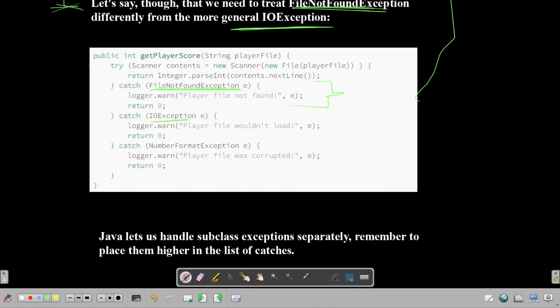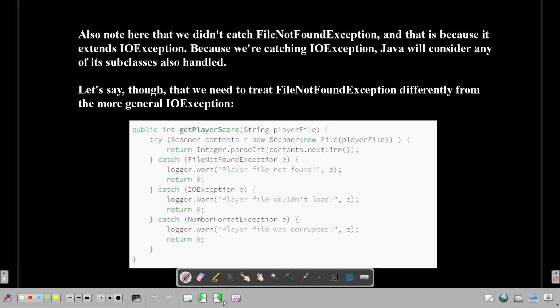So this order would be obeyed, and FileNotFoundException will be hit first, and then IOException. If it's not a FileNotFoundException but any other exception in the IOException hierarchy, then it will get caught here. So Java lets us handle subclass exceptions separately. Remember to place them higher in the list of catches. That's true. Okay, so let's move to the next slide now.